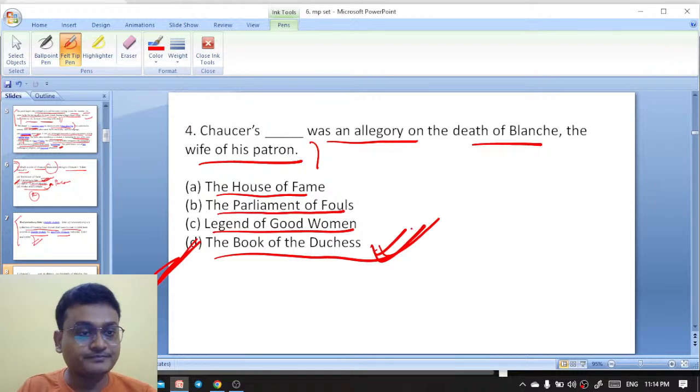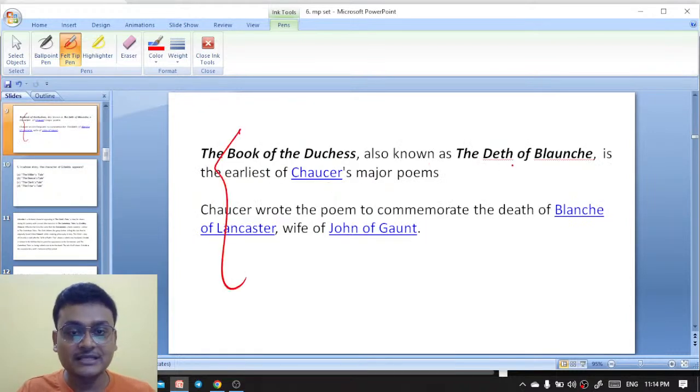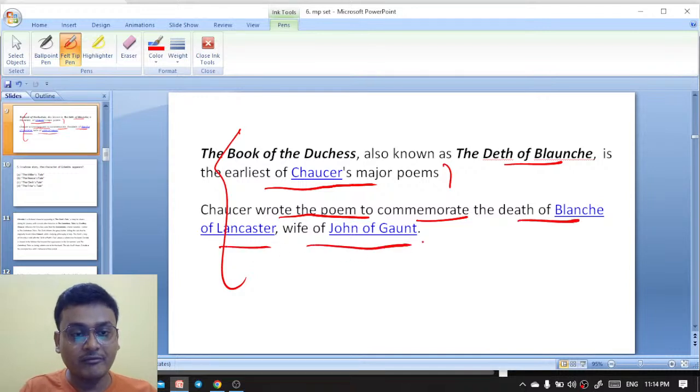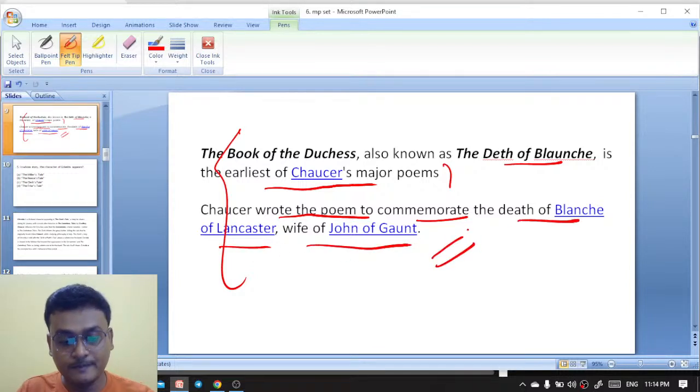The Book of the Duchess, also known as Death of Blanche, is the earliest of Chaucer's major poems. Chaucer wrote the poem to commemorate the death of Blanche of Lancaster, wife of John of Gaunt.